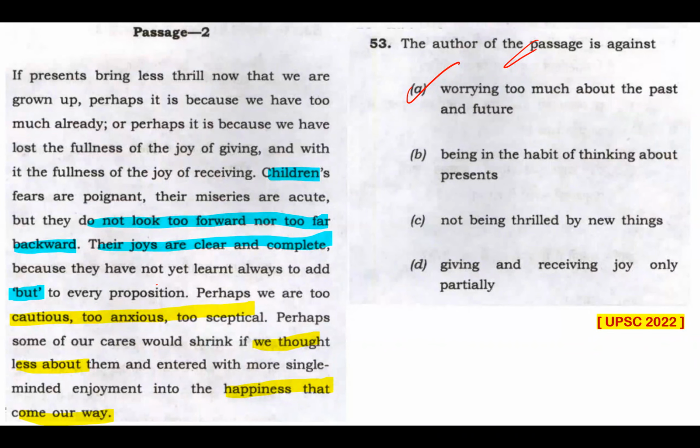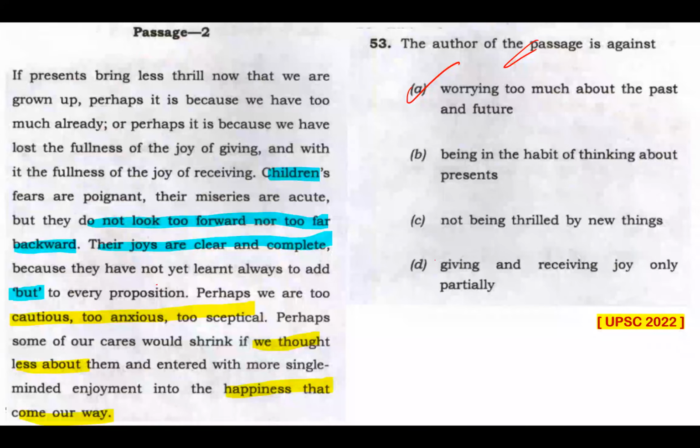It's about the innocence of children, not worrying too much about past and future, that will give them joys which are clear and complete, unlike adults who are cautious, too anxious, too skeptical, think too much. That's why the passage mentions, if we thought less about all this, happiness will come our way. So you think too much about the past and the future, you become more conscious, anxious, and you lose all the joy, which will not be complete. So option A is my answer.